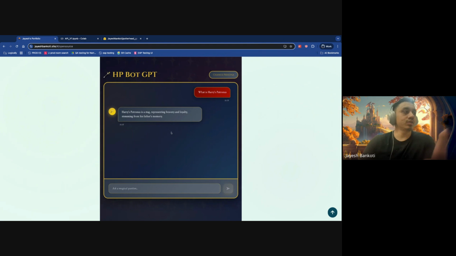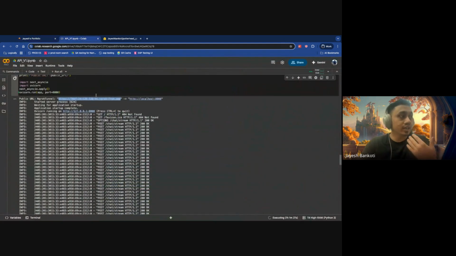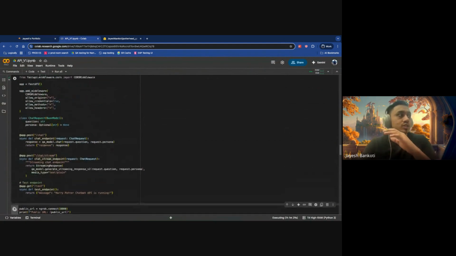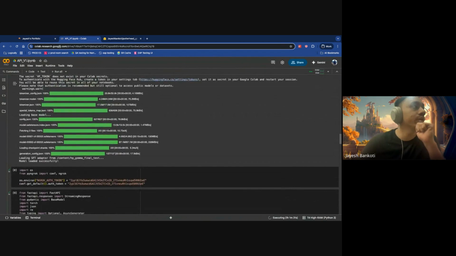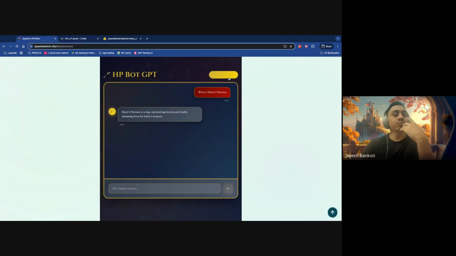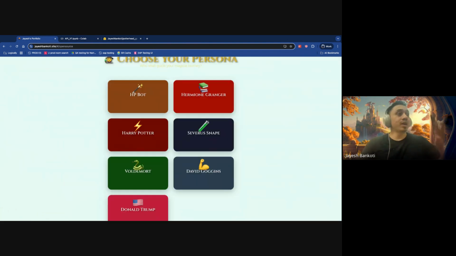Harry's Patronus, and his father's memory. Yeah, so this is exactly like what ChatGPT would do. And just to let you know, there is no other LLM running. It's the personal LLM model which I've deployed that is responding and working. But the real value is not in this, it's in the personas. This is what I've trained it for.